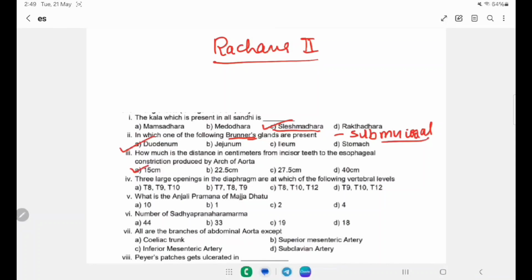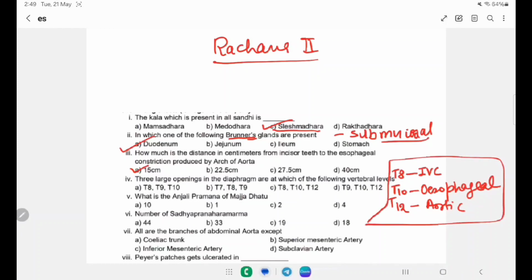Three large openings in the diaphragm are at which of the following vertebral levels? T8, T9, T10; T7, T8, T9; 8, 10 and 12; 9, 10 and 12. The three openings are T8, T10 and T12. T8 is for the inferior vena cava opening, T10 is for the esophageal opening, and T12 is for the aortic opening. So these are the three major openings present in the diaphragm: T8, T10 and T12.